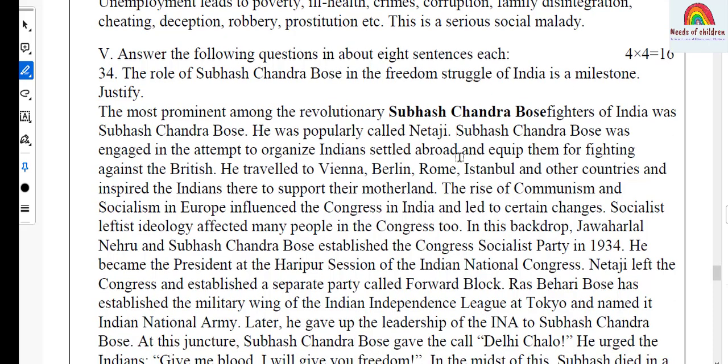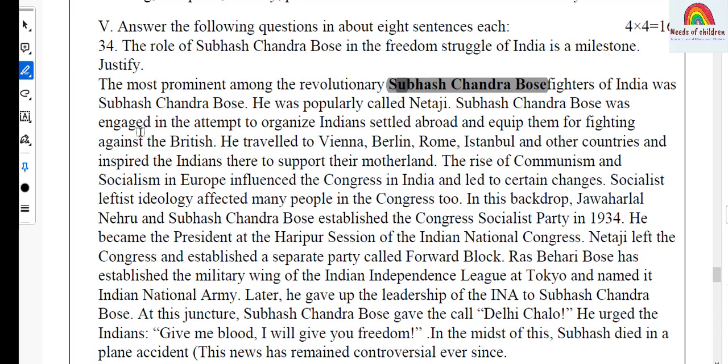And the answer, the most prominent among the revolutionary fighters of India was Subhash Chandra Bose. He was popularly called Netaji. Subhash Chandra Bose was engaged in the attempts to organize Indians settled abroad and equip them for fighting against the British. He travelled to Vienna, Berlin, Rome, Istanbul and other countries and inspired the Indians there to support their motherland.